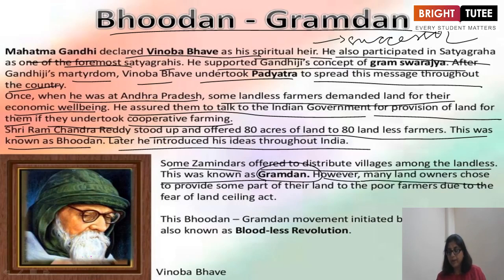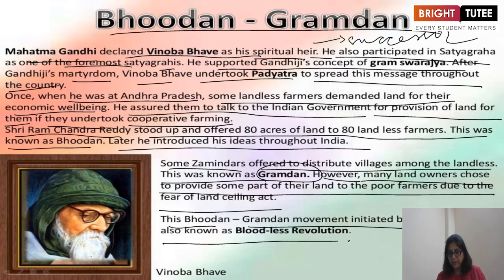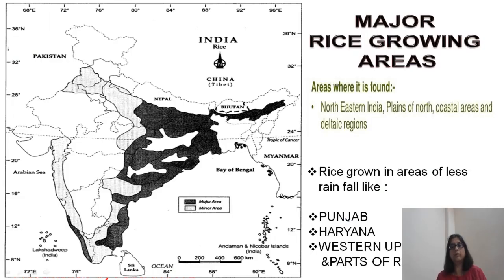However, many landowners chose to provide some part of their land to the land-poor farmers due to the fear of the Land Ceiling Act. So, this Bhudan Gramdan movement initiated by Vinoba Bhave is known as the Bloodless Revolution.